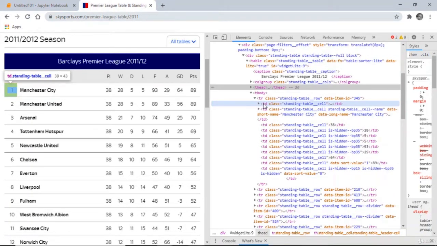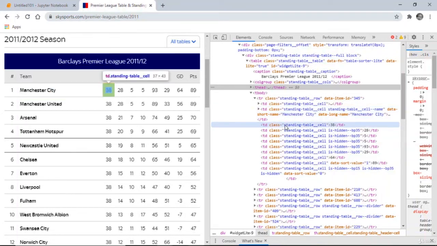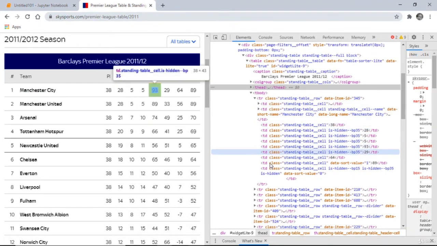This is for the first element in our first column. Here again is where we find the team names. You can see the class for the team names here. Third item, and so forth.